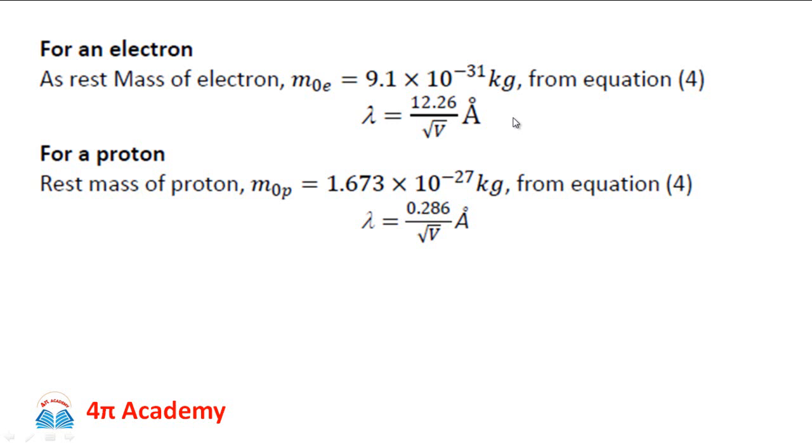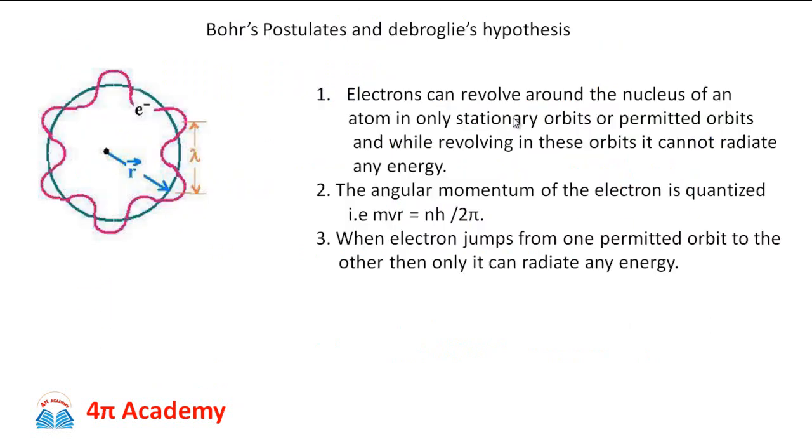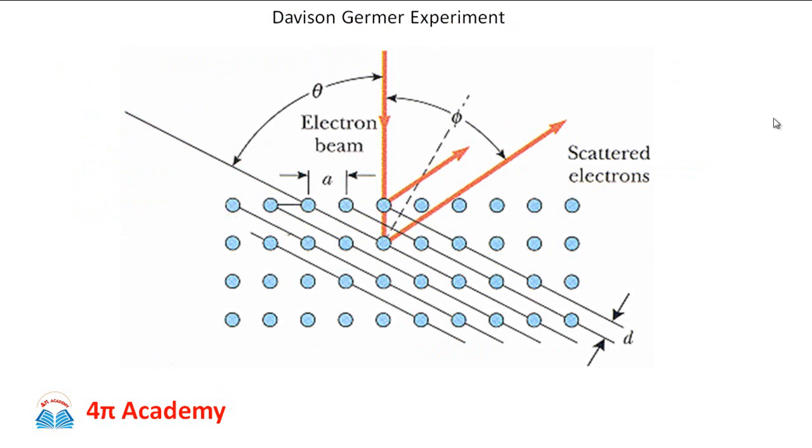So it is in the range of wavelengths of X-rays, and since X-rays can be diffracted with the help of a single crystal of nickel, if matter waves really exist in nature, they should also get diffracted or scattered through the single crystal of nickel. So Davisson and Germer decided to perform the scattering of such matter waves.